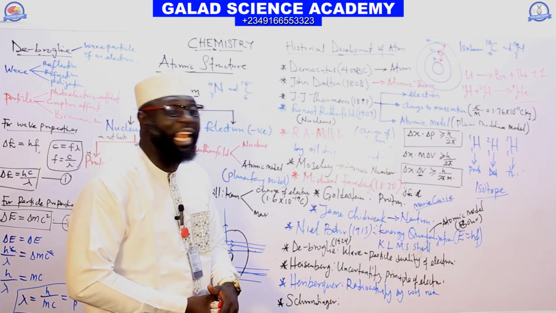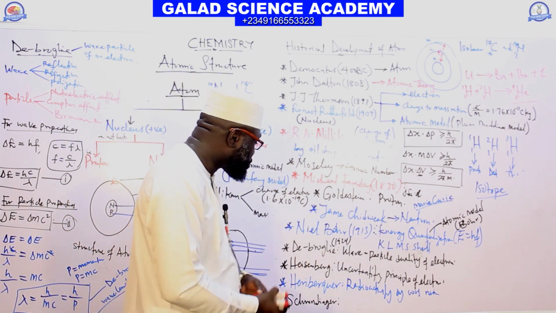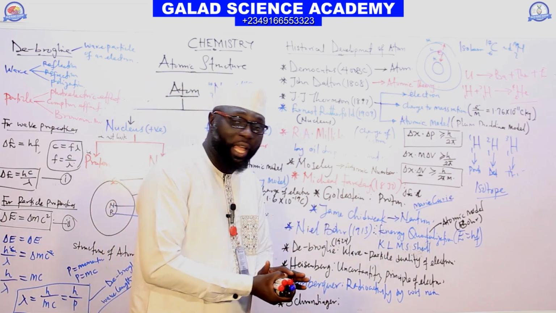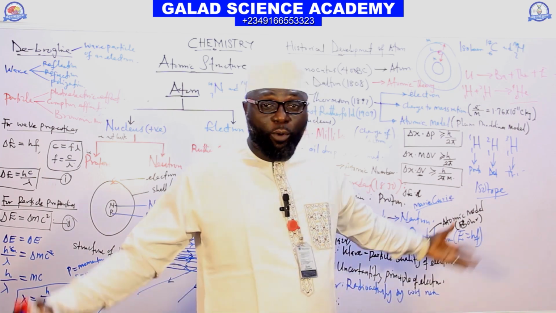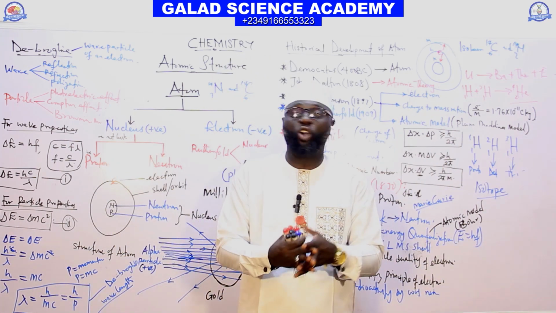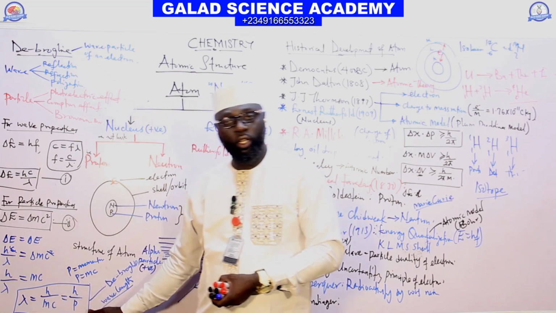Bohr discovered energy quantization and the hydrogen spectrum, and he also has his own model. Then the next one we have is the de Broglie hypothesis, de Broglie discovered the wave particle duality of an electron, and it also has its own wavelength.